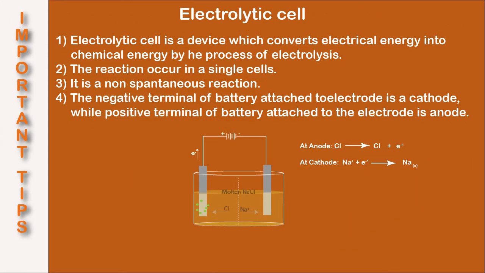So to sum up, on your screen you can see the definition of electrolysis and the products that are obtained at anode and cathode, and how we decide anode and cathode in the electrolytic cell. You can pause the video, jot it down, or take a snapshot. This was all about the basic principles of electrolytic cell and electrochemical cell.